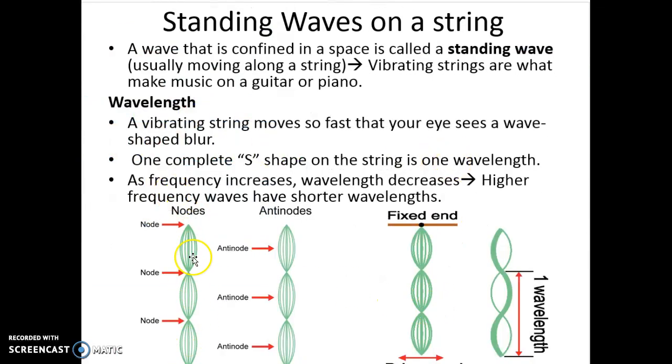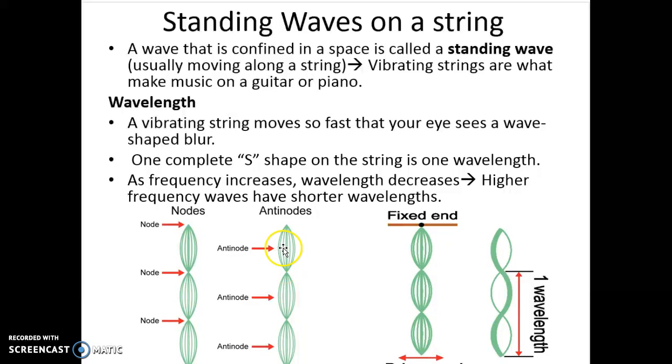Okay, we talked about standing wave. So this is how a wave would look if it was traveling along a fixed object. So like a guitar string, when you pluck a guitar string, this is how it would look. So you can see here right down the middle, that would be at its equilibrium or its midpoint when no energy is flowing through. Once you pluck it and energy is flowing down the string, it would look something like this. Here you have the antinodes. So that would be this pushed out section here.